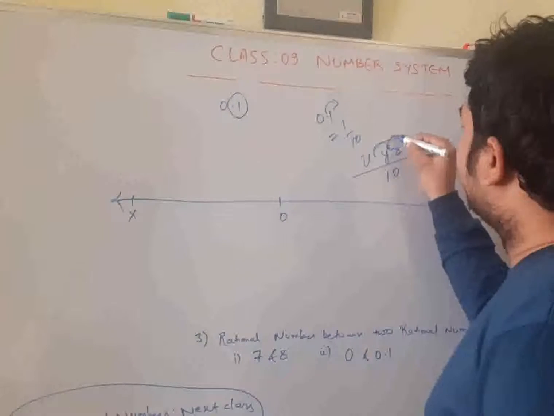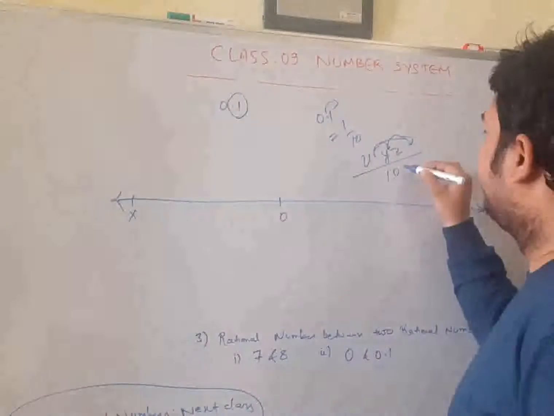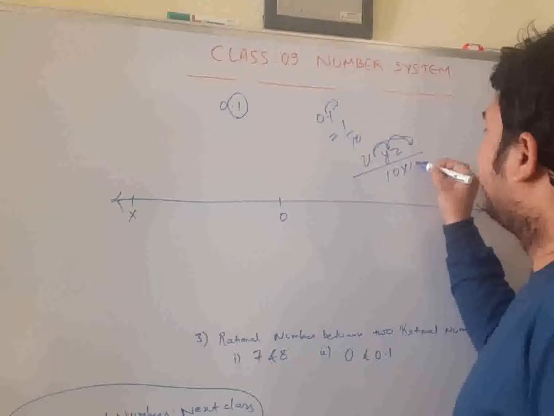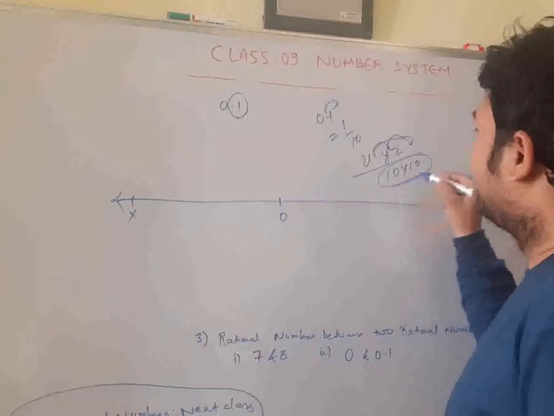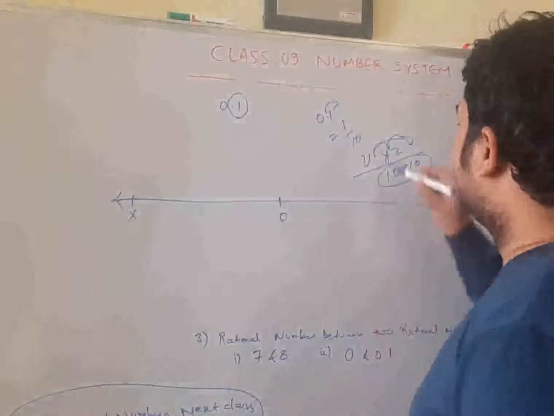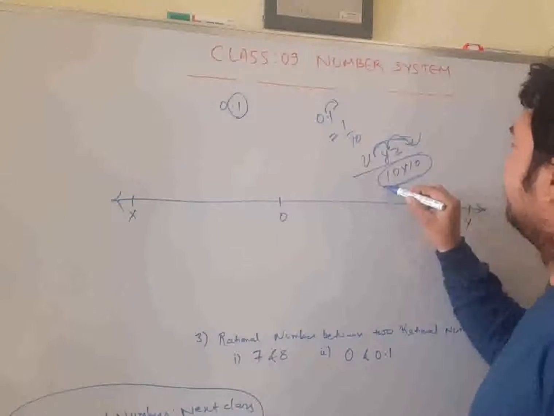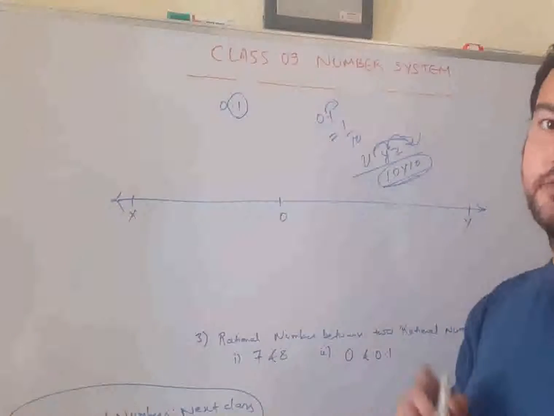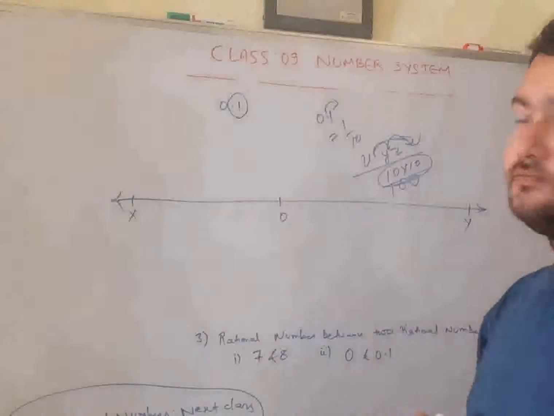To shift it again one place to the right, you will again divide it by 10. So the number of zeros in the denominator will start increasing. You move it 2 steps, and you provide 1 plus 2 zeros, means 100 here.